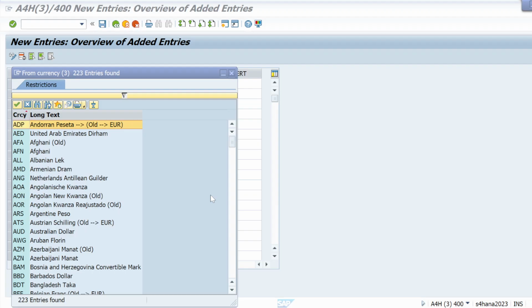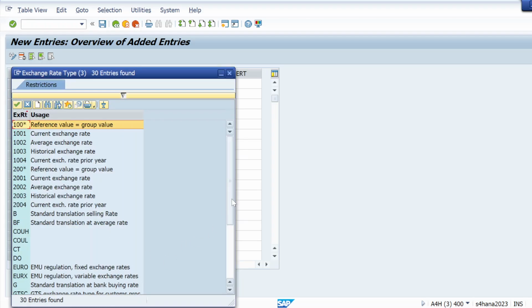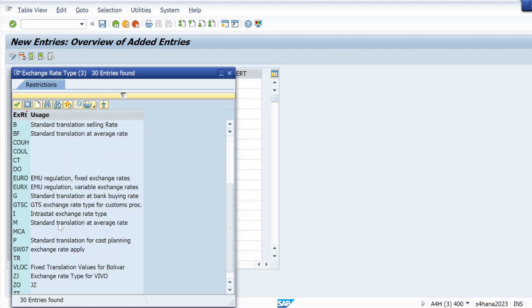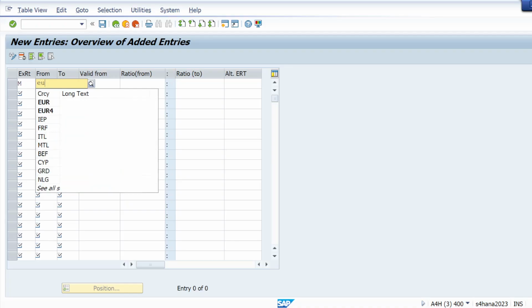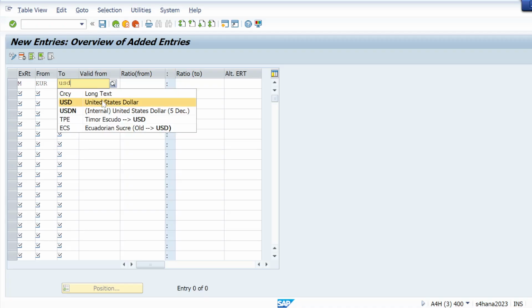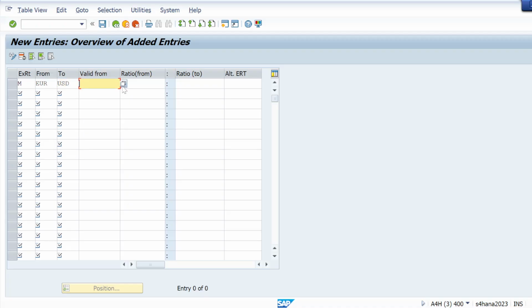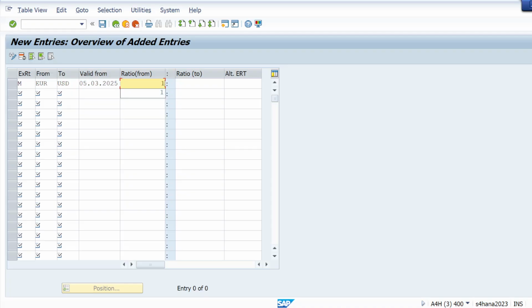Let me try to replicate whatever he did. So he is just taking exchange rate M. Let us also take M because we are also getting the error for M. So let me take M, and from Euro to USD. Okay, let me give validity date, from today itself. Let me give ratio, like 1:1 for both USD to Euro. Hit enter and let me save it.